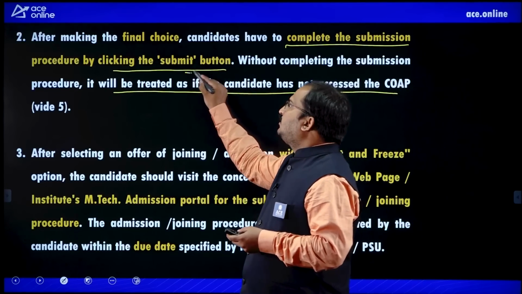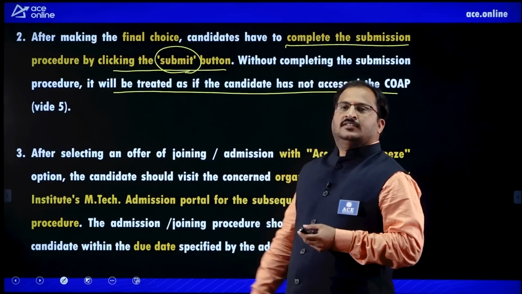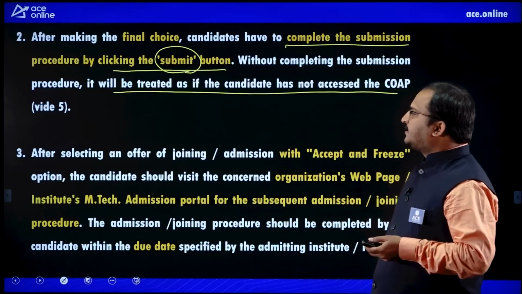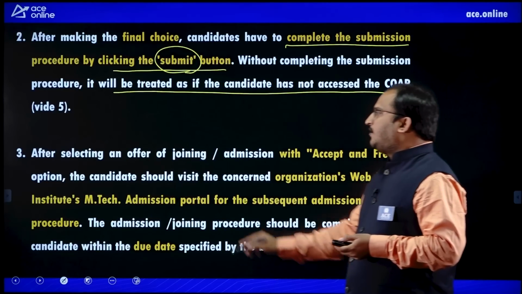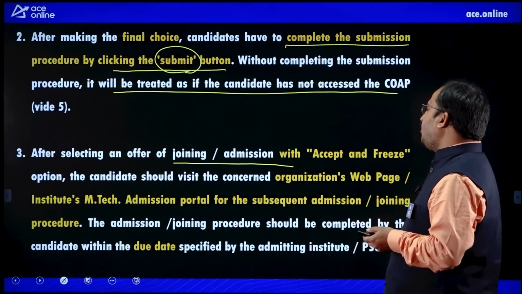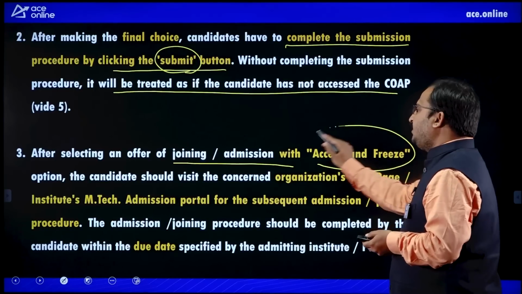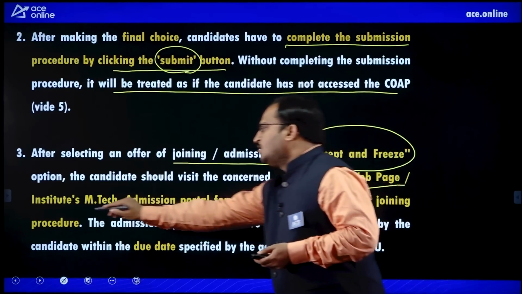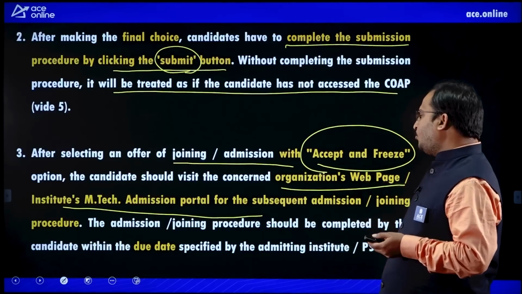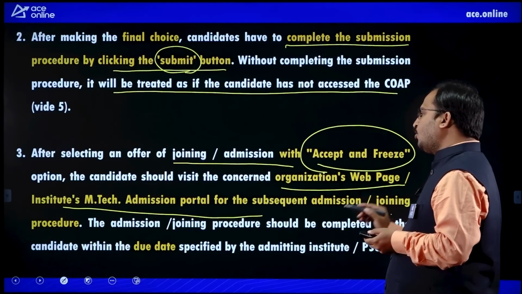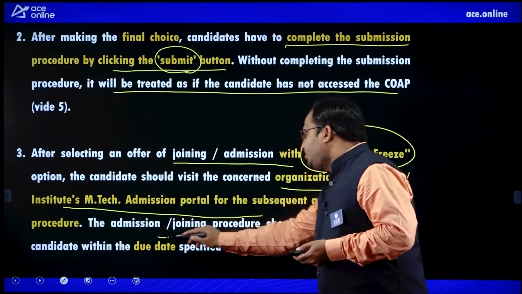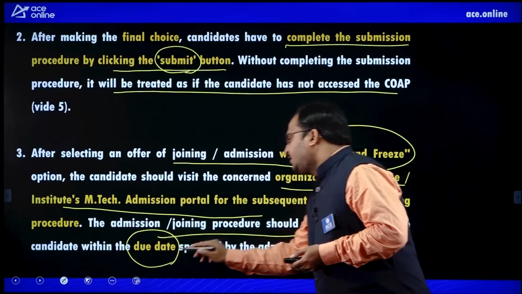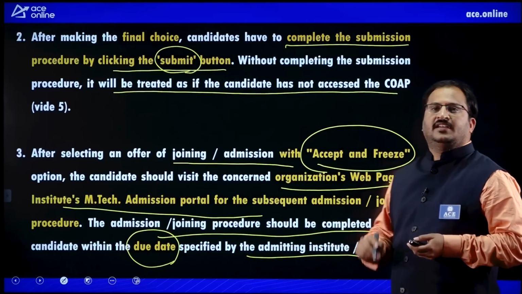If you don't click on the submit button, it will be treated as if the candidate has not accessed the COAP. So after selecting an offer of joining or admission with the accept and freeze option, the candidate should visit the concerned organization's web page or institute's M.Tech admission portal for the subsequent admission joining procedure, and the admission joining procedure should be completed by the candidate within the due date specified by the admitting institute.